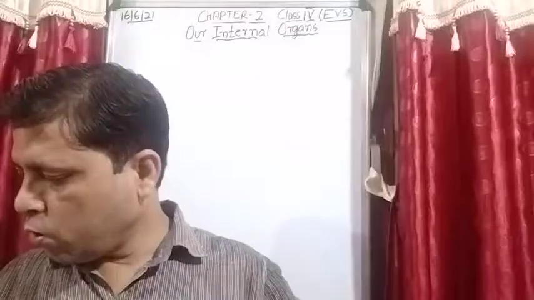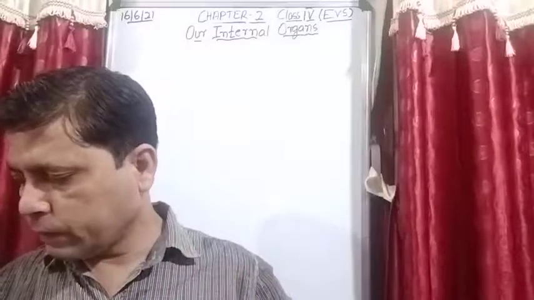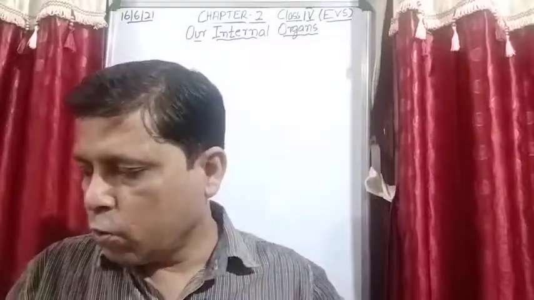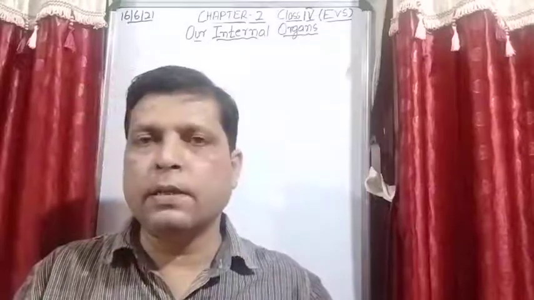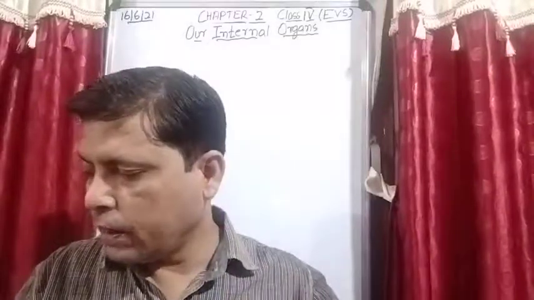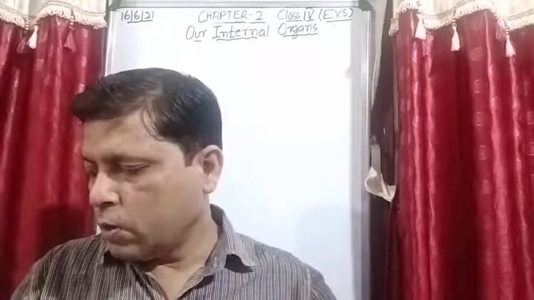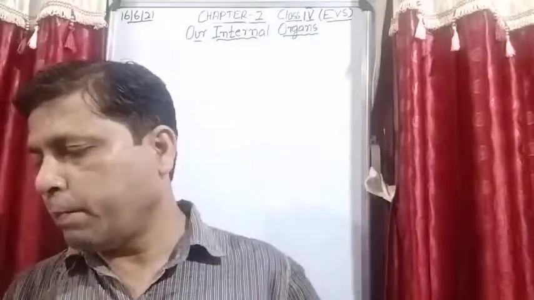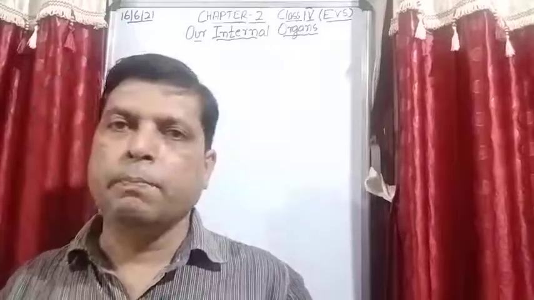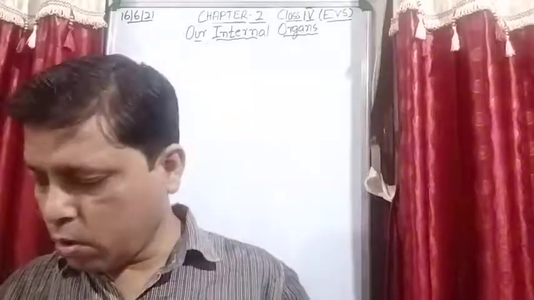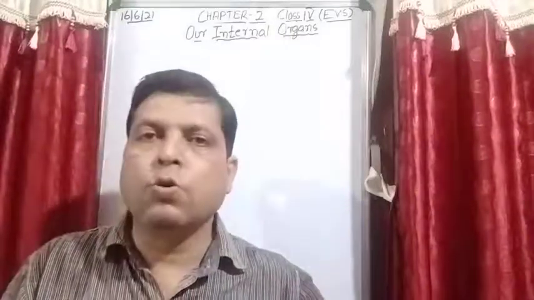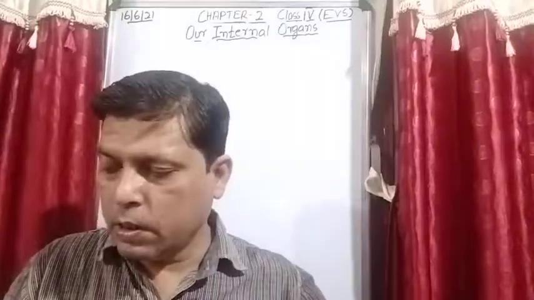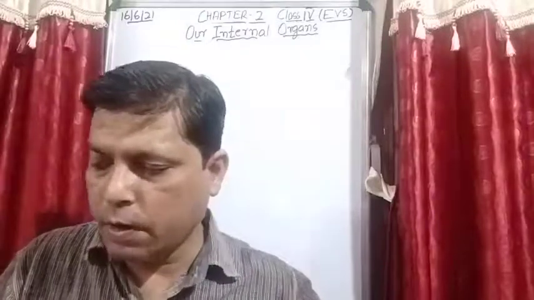Okay, so we have already completed question number A, that is tick the correct answer. The first 5 questions of tick the correct answer we have completed. Now take out your book and open page number 16. Today we will start with question number B, answer in one word.